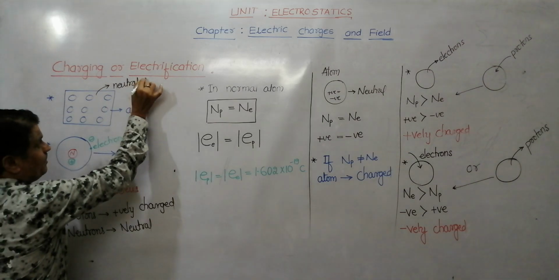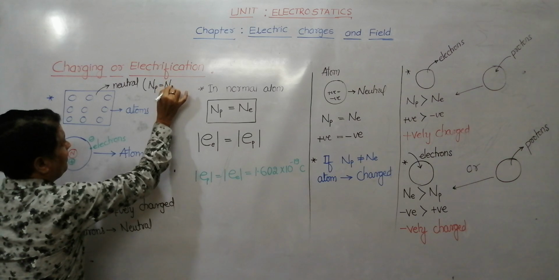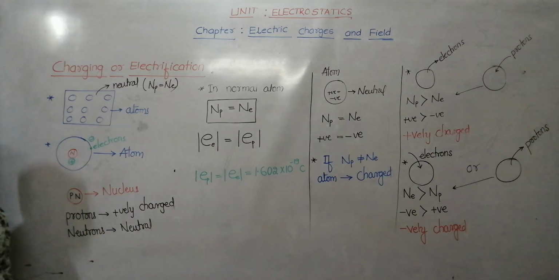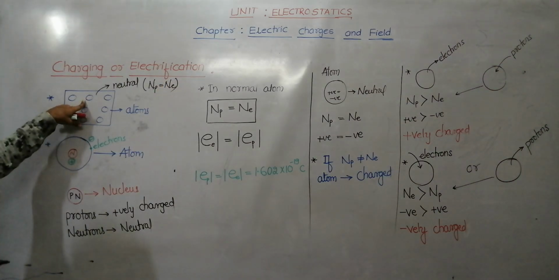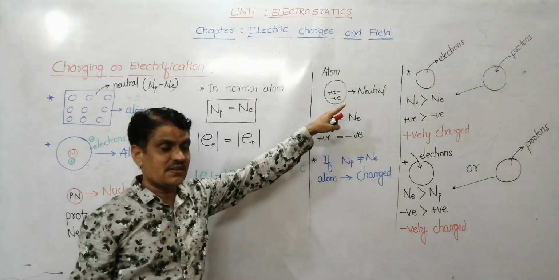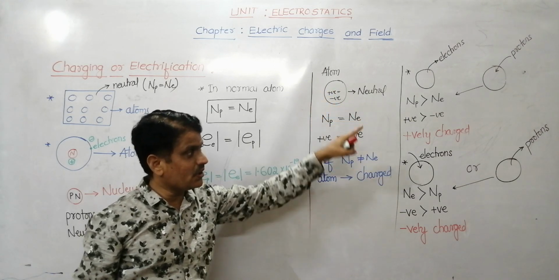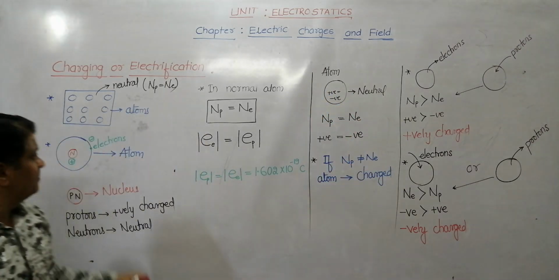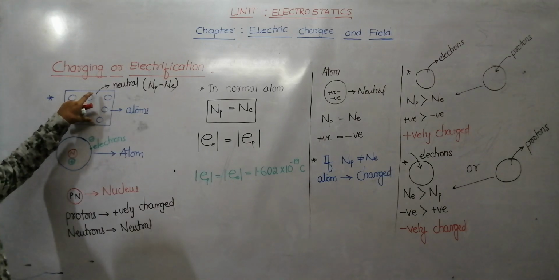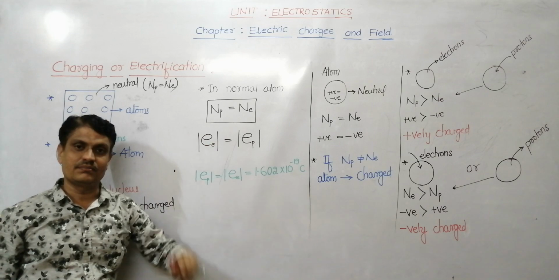Even from one atom, if you remove electrons, or add electrons, or add protons or remove protons, the number of protons and electrons becomes unequal.